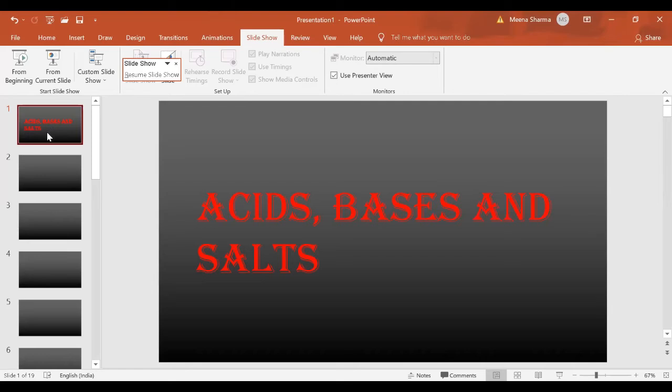Do you know what is the taste of lemon? What is the taste of tamarind? What is the taste of oranges? These fruits, or you can say these substances, are sour in taste.